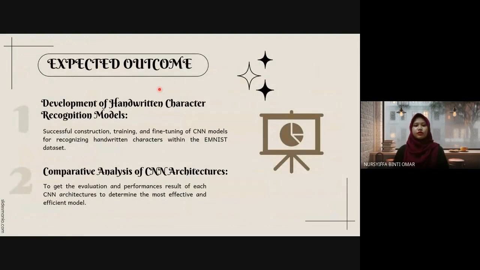For the expected outcome, this project is expected to develop a handwritten character recognition model which consists of traditional and modern CNN architectures. Besides that, it will provide a comparative analysis of the results between the CNN architectures to conclude which model gives the best and most effective outcome.